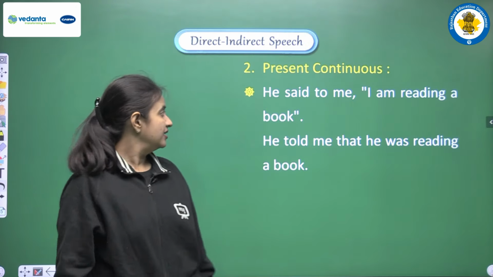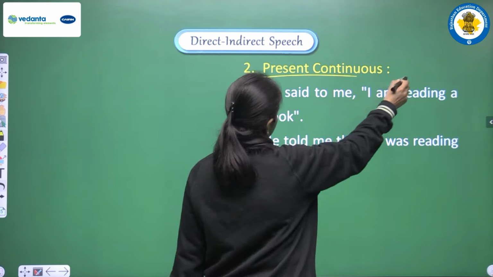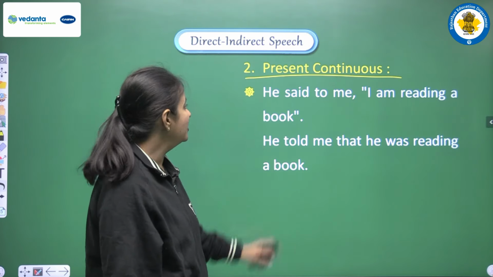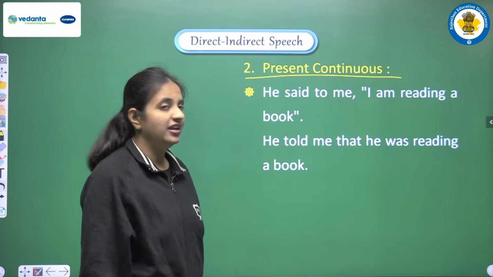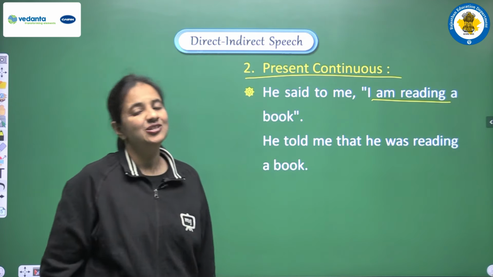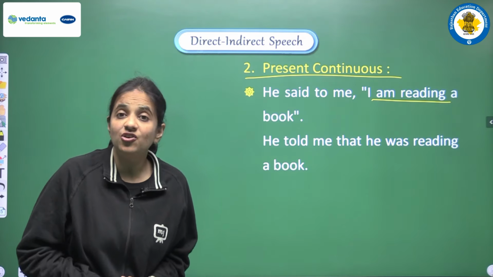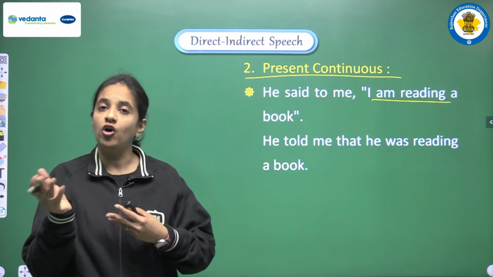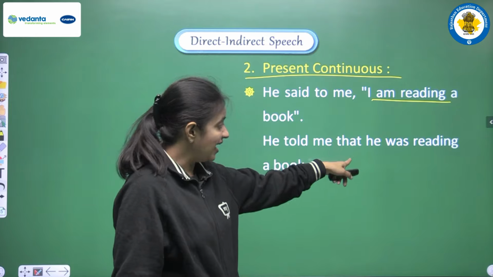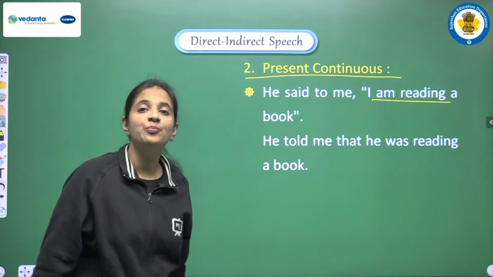Okay. Next we are having present continuous. So yes, it will be converted into past continuous. Example, he said to me, I am reading a book. So we are having am plus ing, this is present continuous. So we have to convert it into past continuous. Past continuous means was, were, and first form plus ing. So let's see, he told me that he was reading a book.